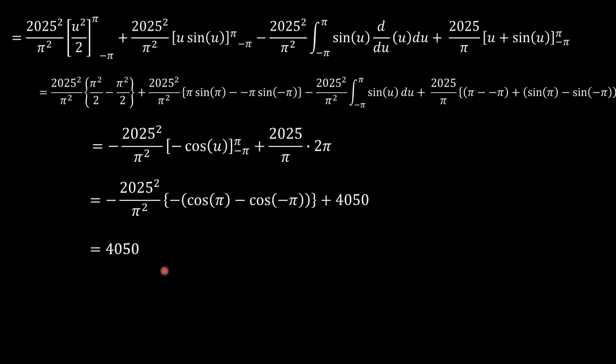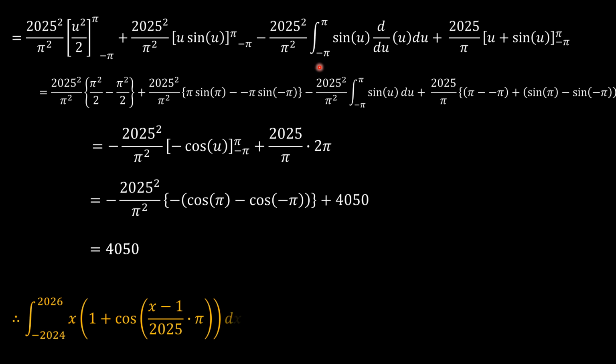So our answer becomes 4050, and that was what was being looked for. So the integral from x equals negative 2024 to x equals 2026 of x times 1 plus cosine of x minus 1 over 2025 times pi is 4050.